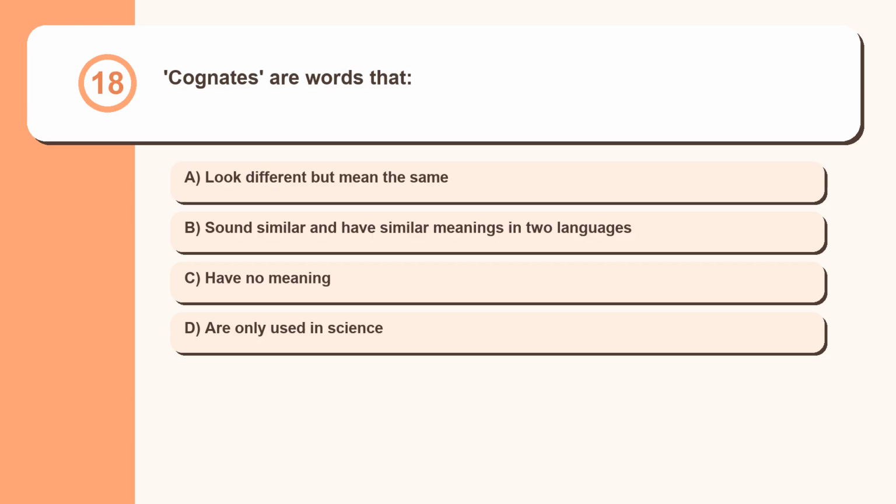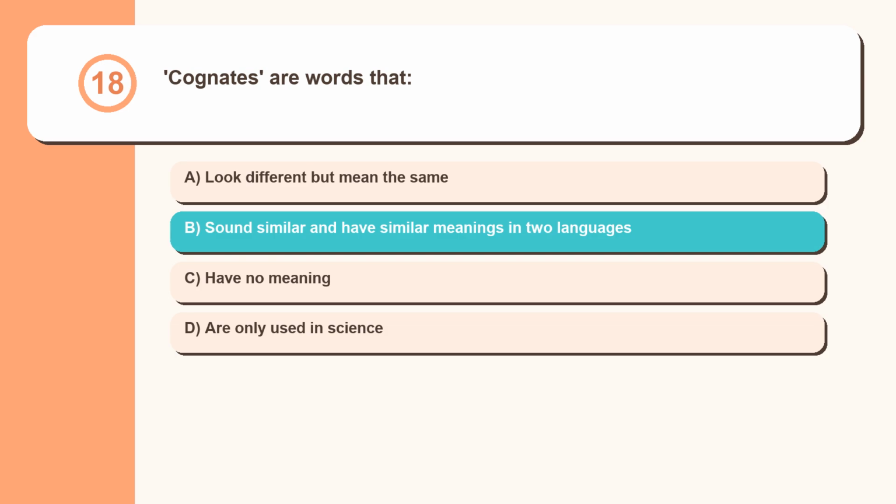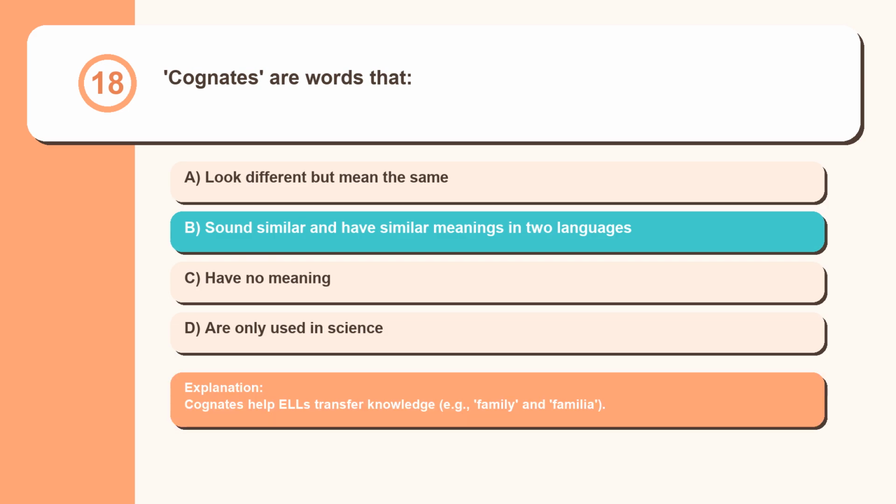Question 18. Cognates are words that look different but mean the same, sound similar and have similar meanings in two languages, have no meaning, are only used in science. Cognates help ELs transfer knowledge, for example family and familia.